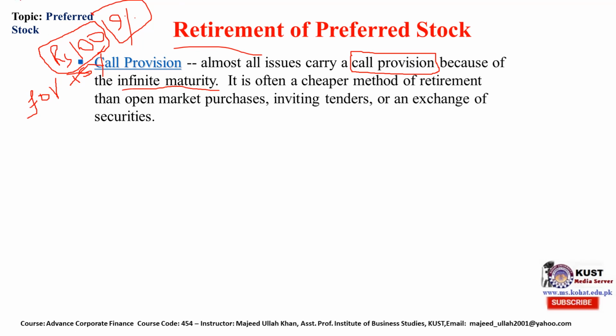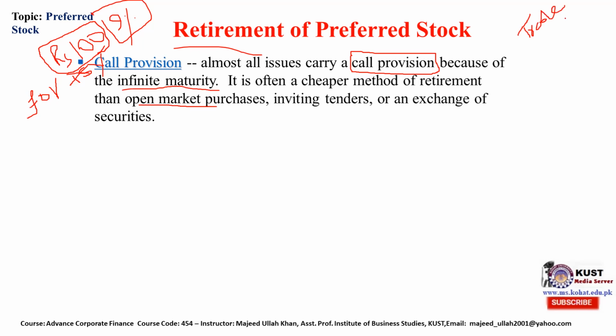It is often a cheaper method of retirement than open market purchases, because in the open market the share price of the preferred stock may be trading at better, higher prices, so it will be difficult for the company to buy it from the open market.